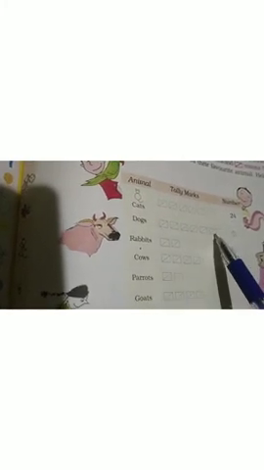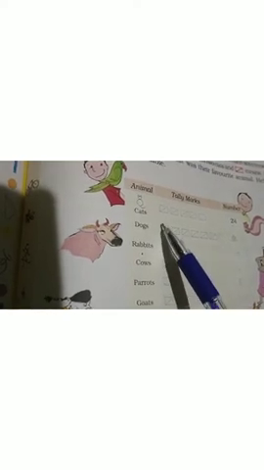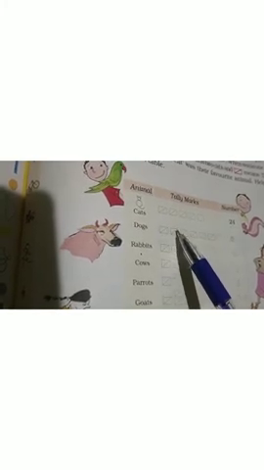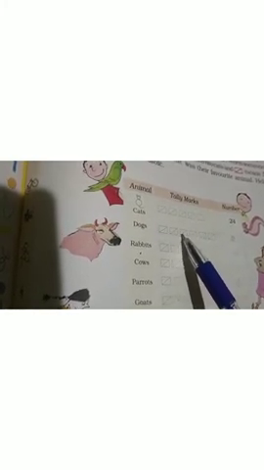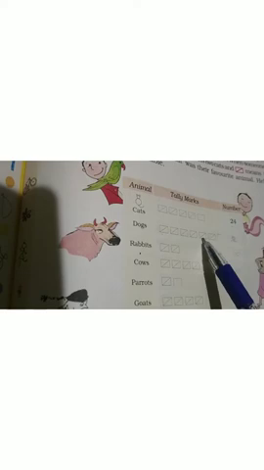Then dogs. How many are there? 1, 2, 3, 4, 5, 6. That is 6 5s. 1, 2, 3, 4, 5, 6, 7, 8, 9, 10, 11, 12, 13, 14, 15, 16, 17, 18, 19, 20, 21, 22, 23, 24, 25, 26, 27, 28, 29, 30, 31, then 32. So this is 32. Clear. Next, rabbits. That is 10.